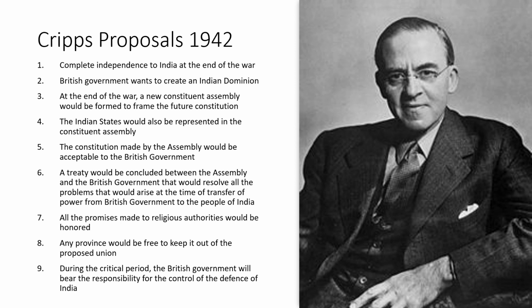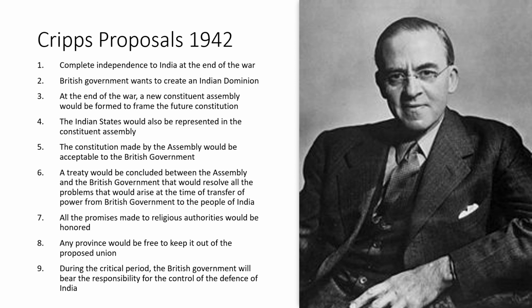Then it was decided that a treaty would be concluded between the constituent assembly, which would be formed for the framing of the constitution, and the British government, that would resolve all the problems that would arise at the time of transfer of power from the British government to the people of India. So to resolve all the matters, a treaty would be concluded between the assembly and the British government. Then it was decided that all the promises made to religious authorities would be honored.